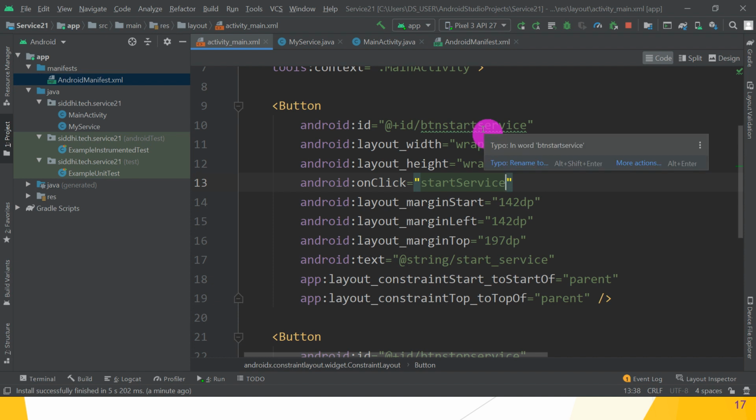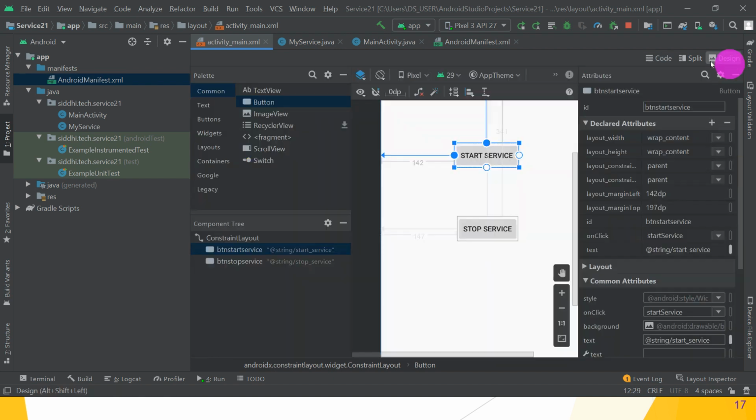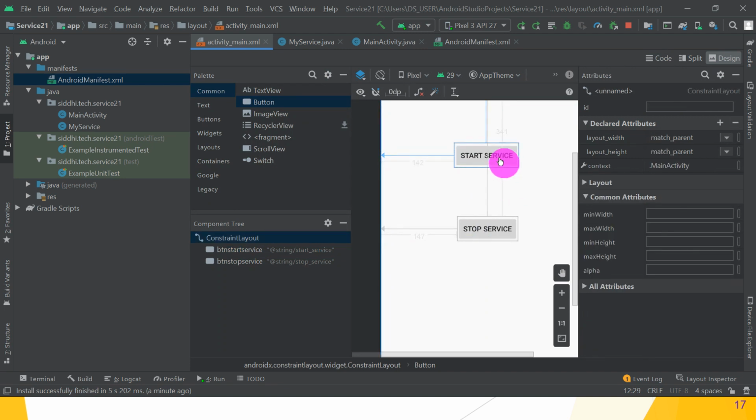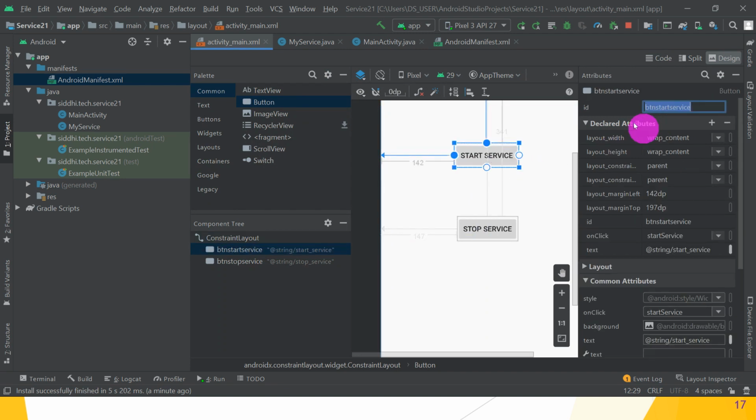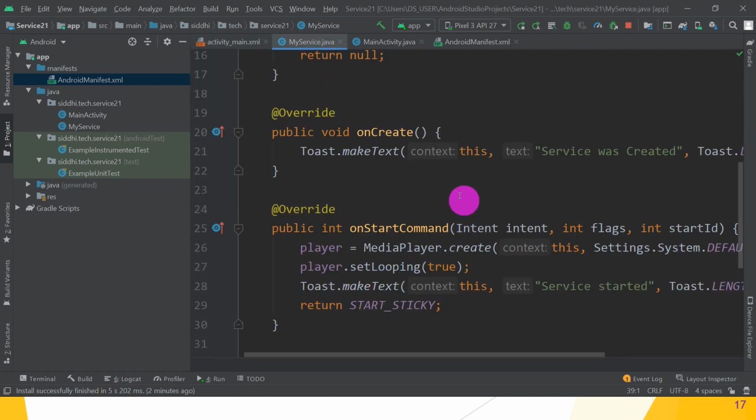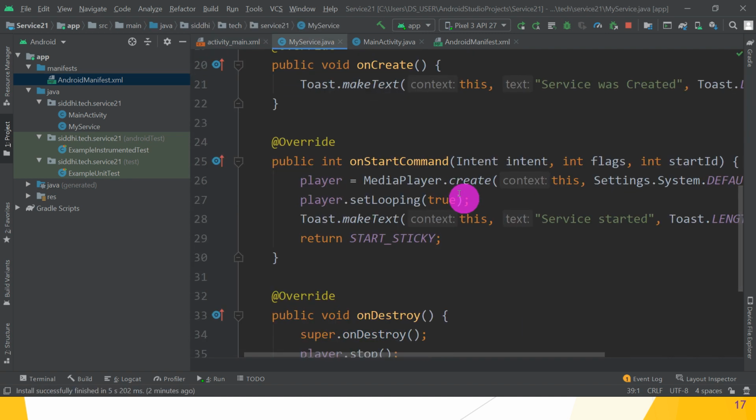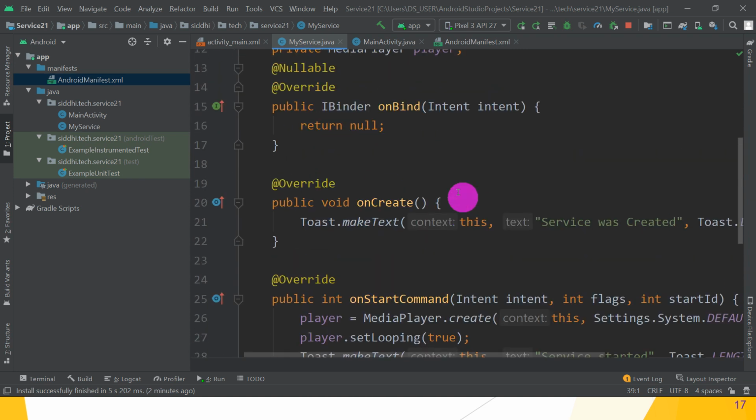Some warning must be there. So in the design part, start, stop service. Yes. Great. After that, my service. Yes, service was created. Stop. Yes, anything remaining? Player.